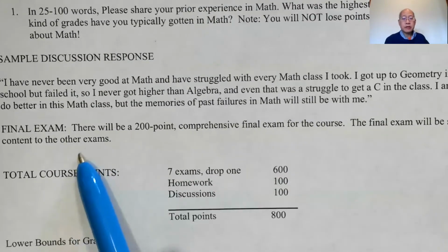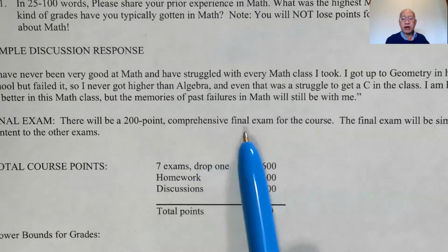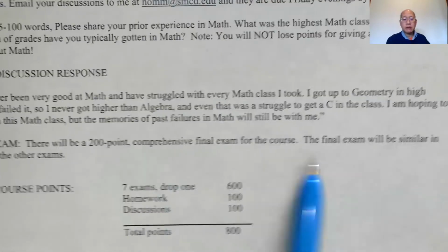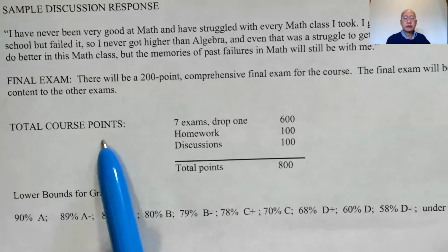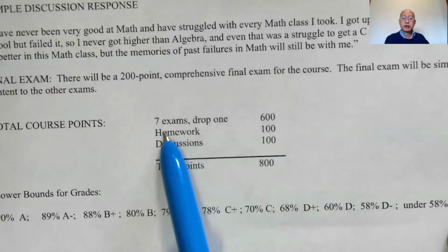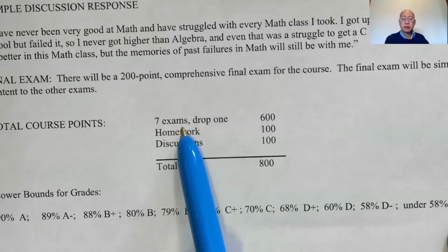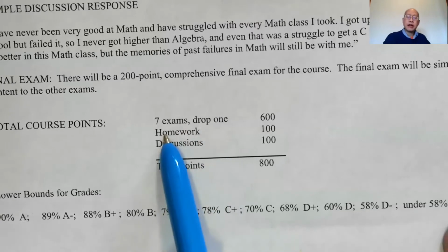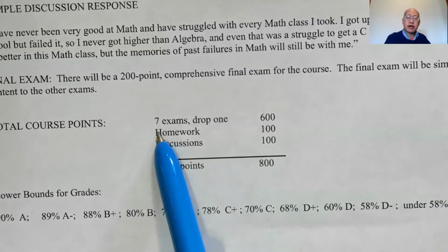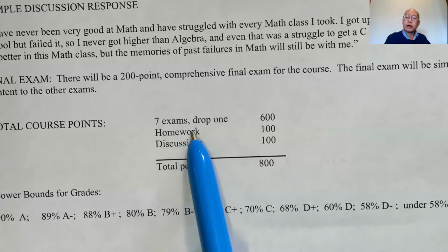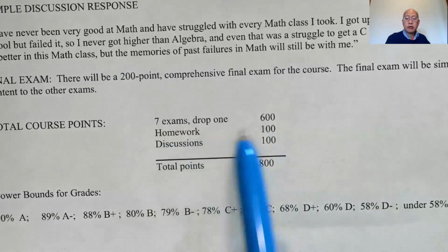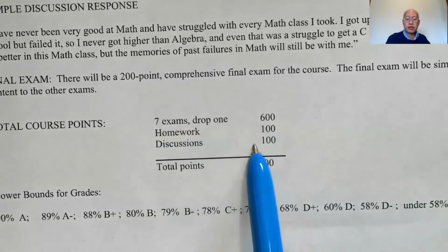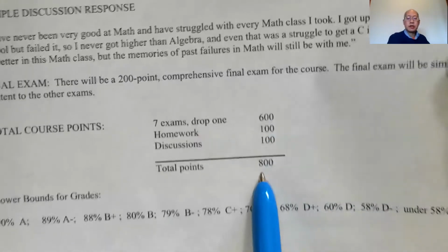Okay, final exam. There will be a 200-point comprehensive final exam for the course. The final exam will be similar in content to the other exams. And here's a total course breakdown. So there's 7 exams. You get to drop 1. 7 exams, meaning 5 regular exams and 200 for the final exam, which counts as 2 tests. So that's like 7. You get to drop 1, so that's 600. 100 points for homework, 100 points for discussion, total of 800 points.